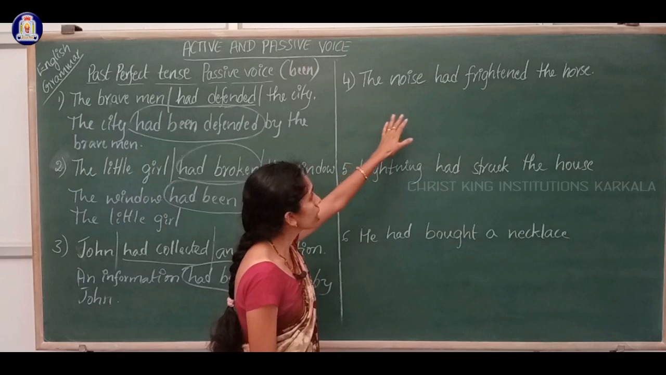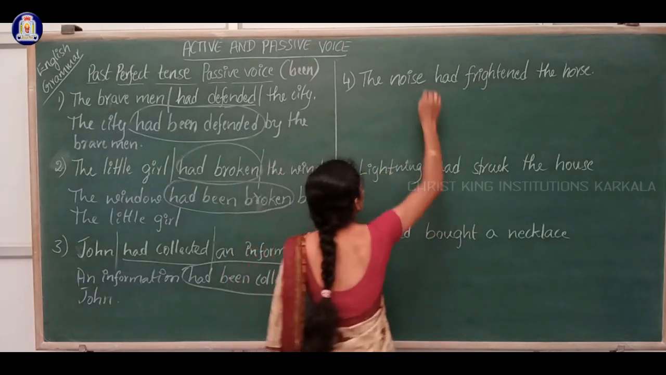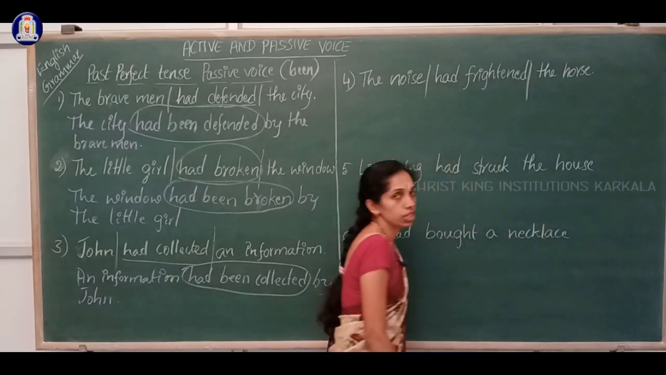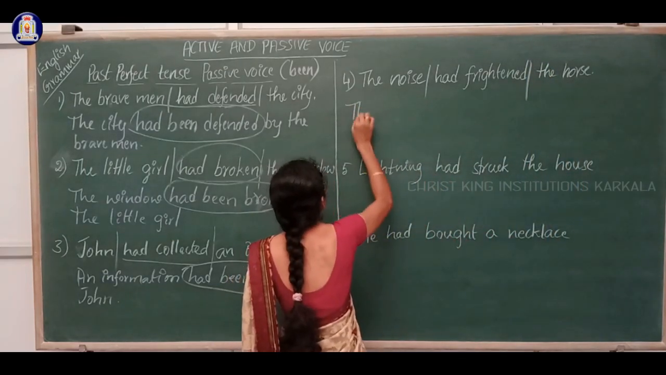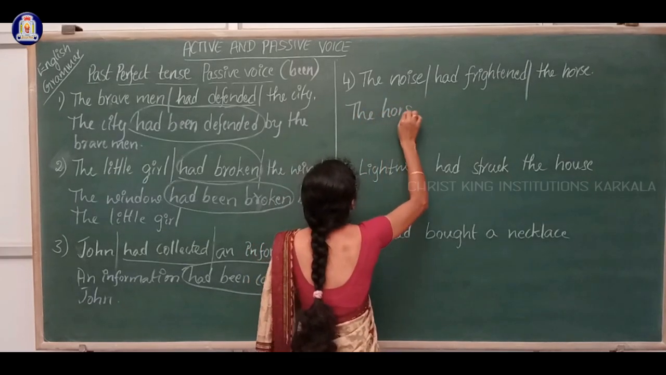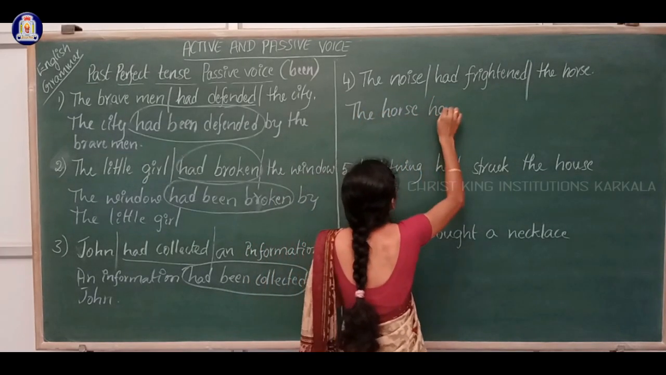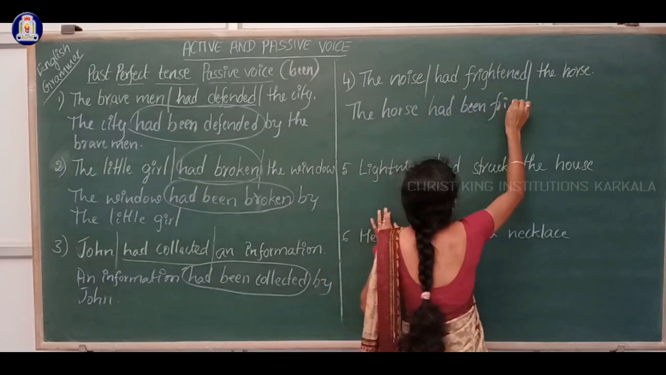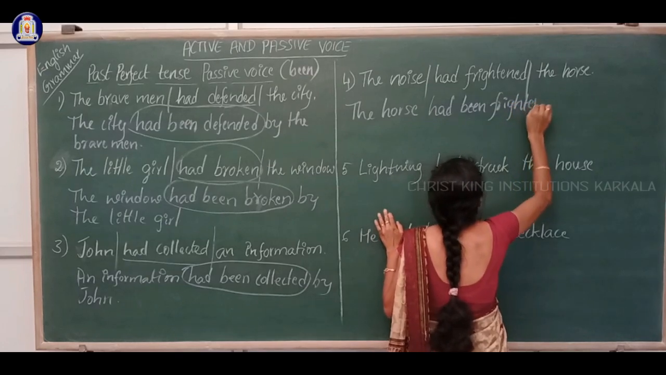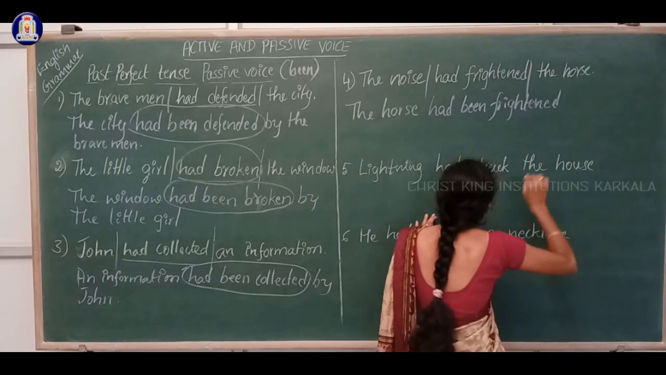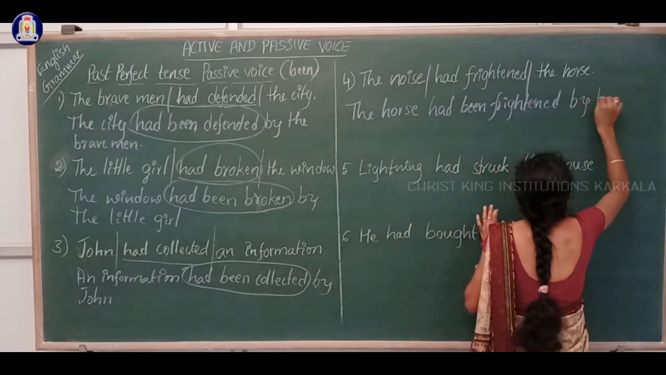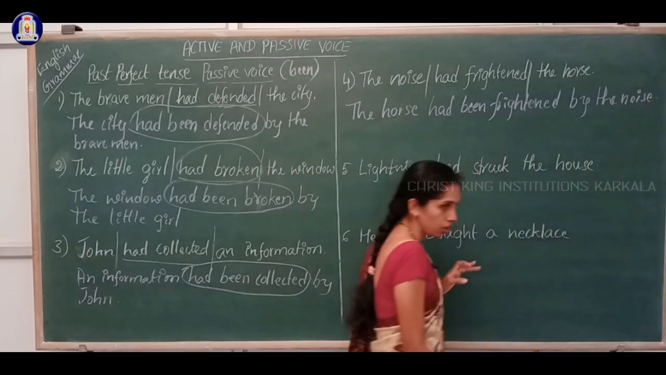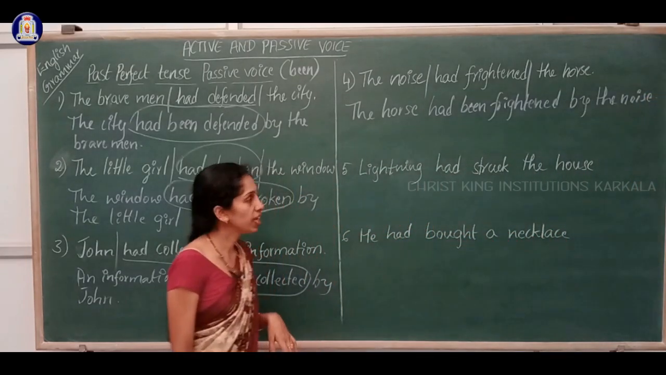Now see. The noise had frightened the horse. So the noise is the subject, had frightened is the verb, the horse is the object. So let me write the horse. The horse had been frightened by the noise.